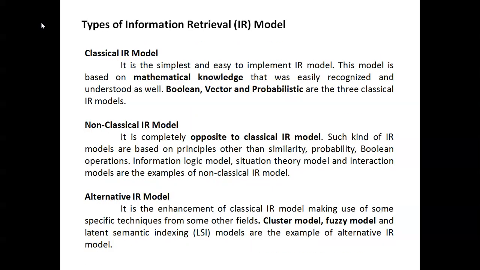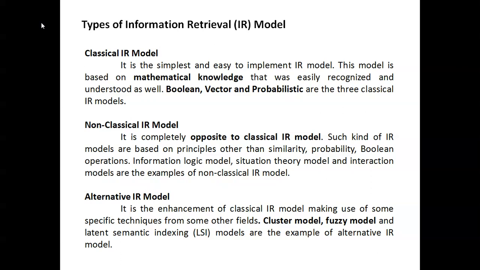Again, the types of information retrieval models. There are three types. One is the classical IR model, another is the non-classical IR model. The classical IR model is basically a mathematical model. It is easy to recognize and easy to understand. Boolean, vector, and probabilistic are the three classical IR models in information retrieval.